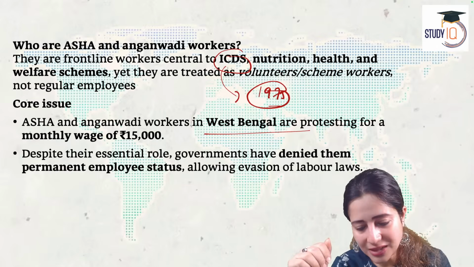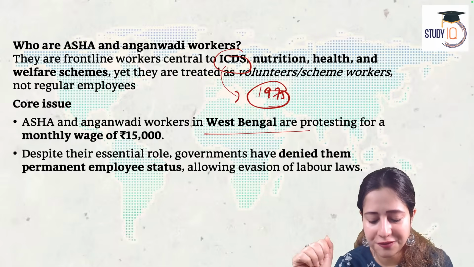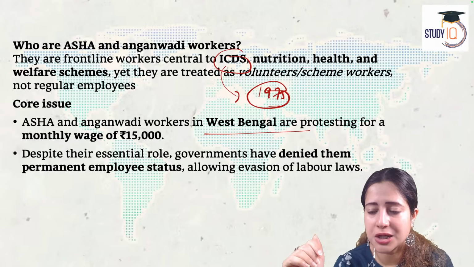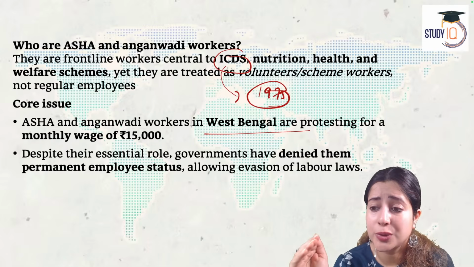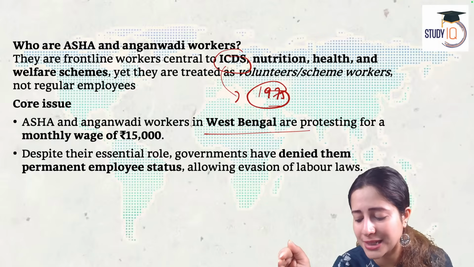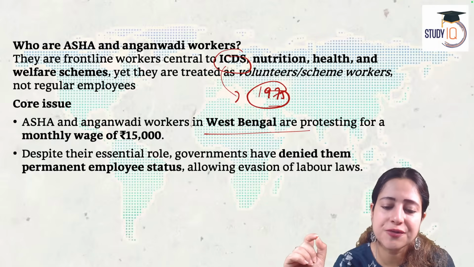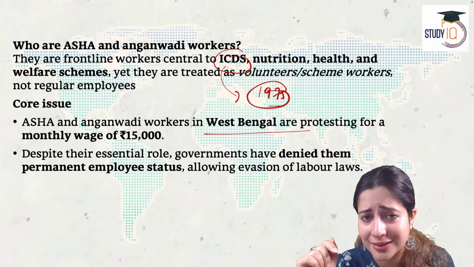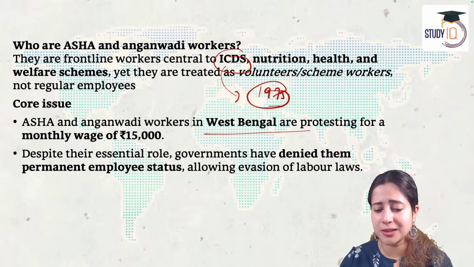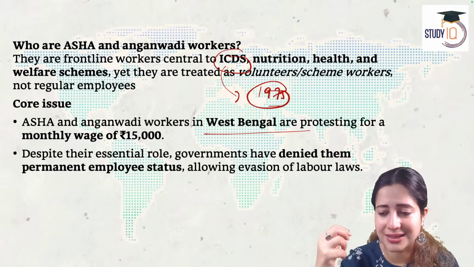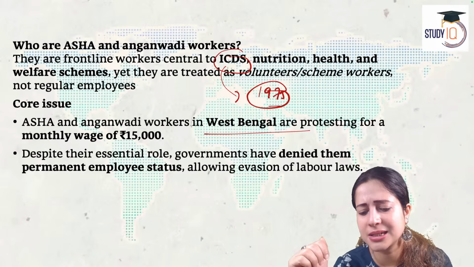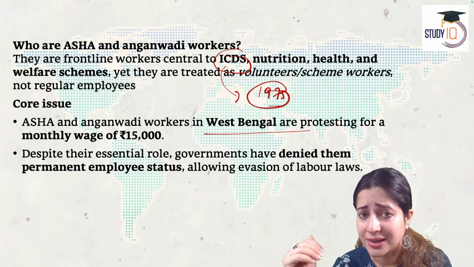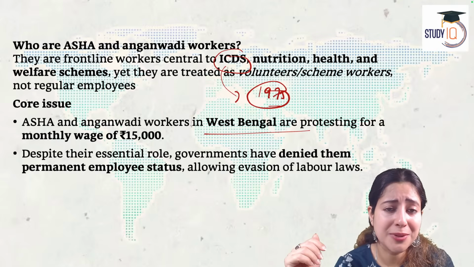Okay. Well said, Madhav. In 1975, it has come. So today we are saying in West Bengal, Anganwadi and Asha workers are protesting that we should get a monthly salary of rupees 15,000. At least 15,000, that much we should get. Despite the essential role we play of integrating the vulnerable community into India's healthcare system, the government has denied us permanent employment status. We are not treated like permanent employees, and therefore, no labor law can be implemented on us.